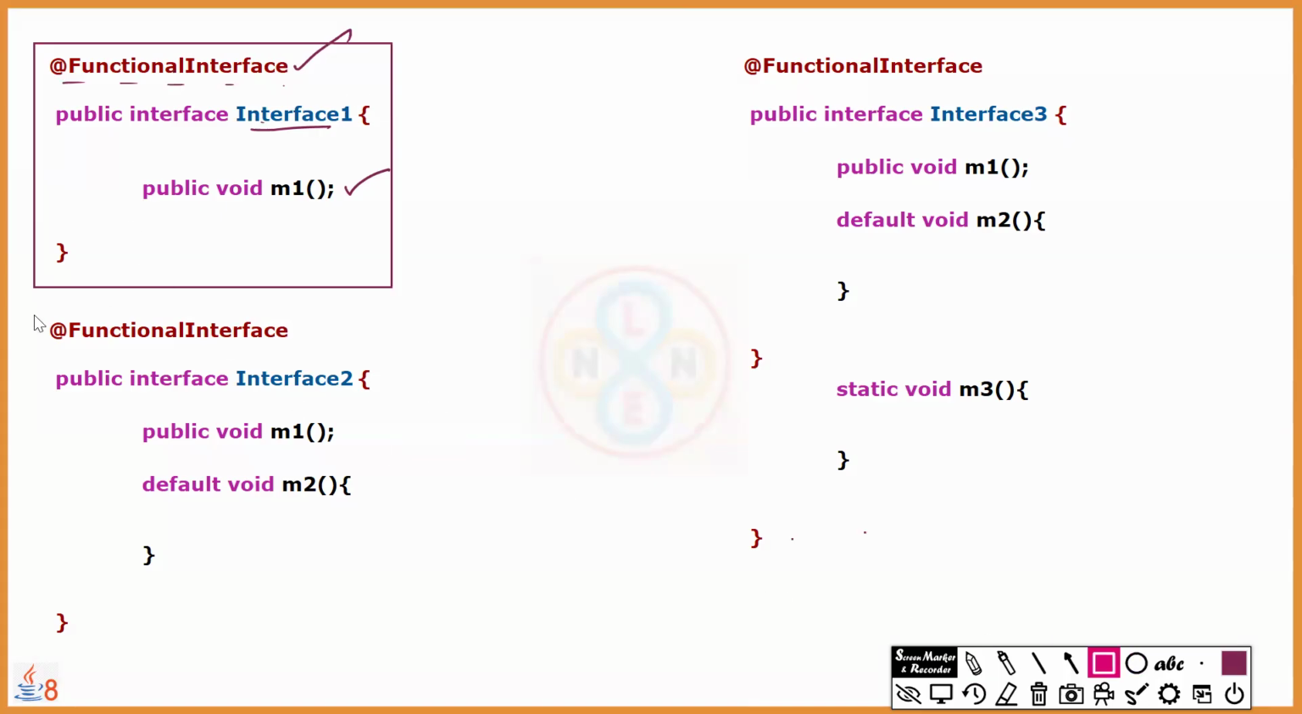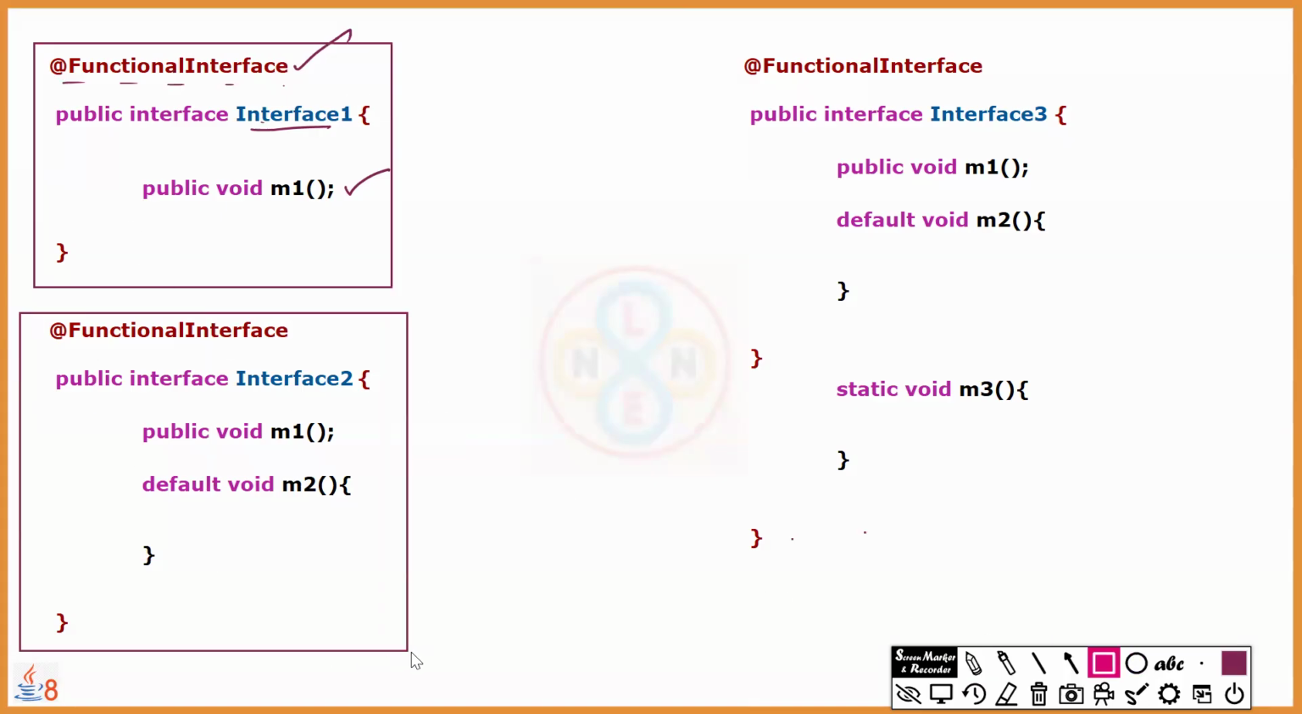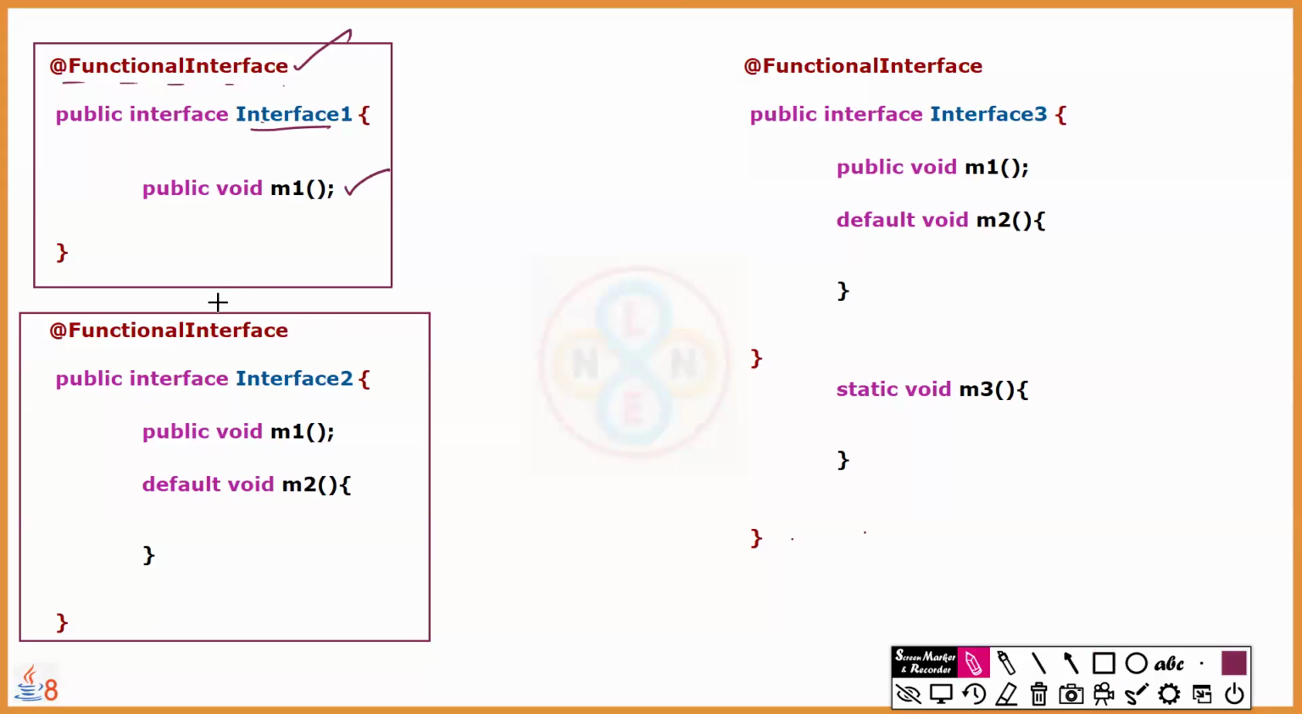Then let's go for this second example. Is it correct syntactically as a function interface? Yes, because interface 2 has one abstract method and one more is a default method. Then what is the condition for any interface to be declared as a function interface? It should have only one abstract method. Therefore, syntactically, it's correct.